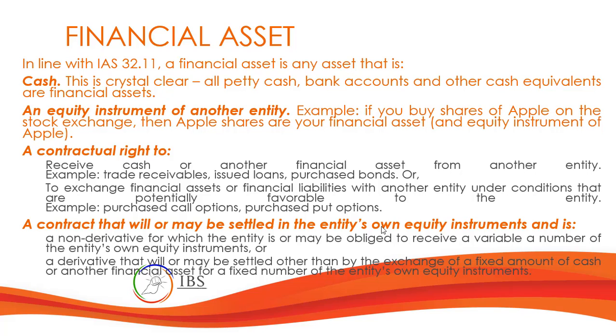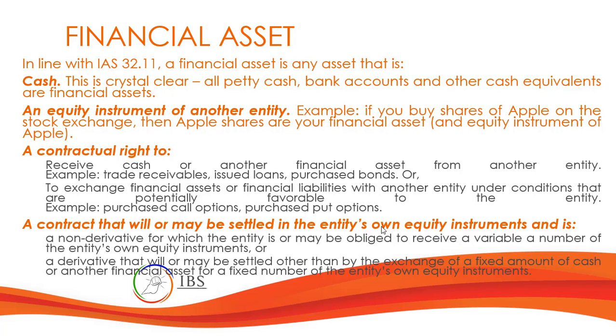Another one is if you have a contractual right to receive cash or another financial asset from another entity. Examples of this will be receivables, loans, and purchased bonds coming from another entity.